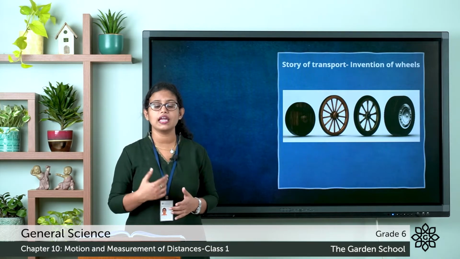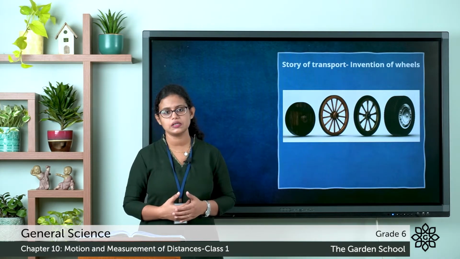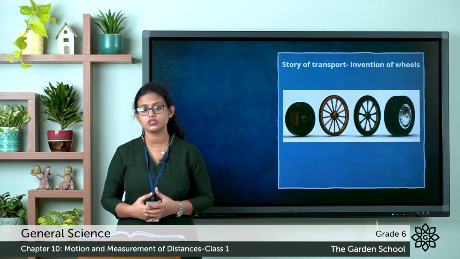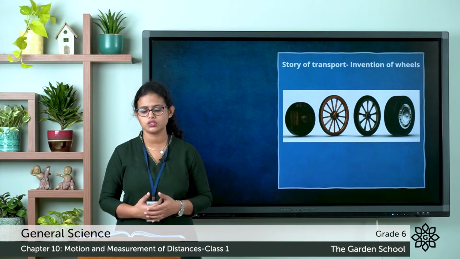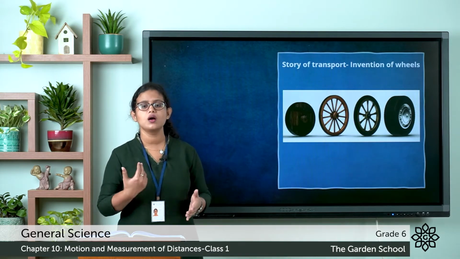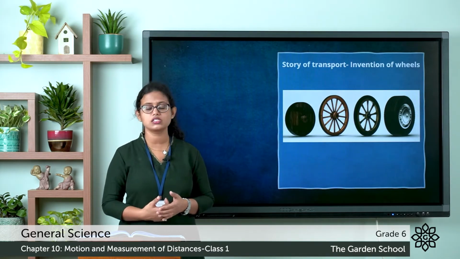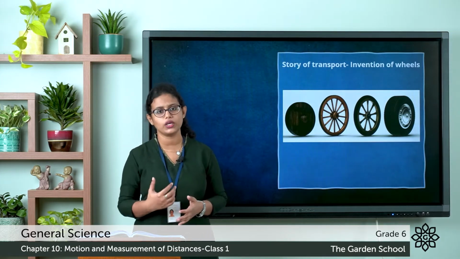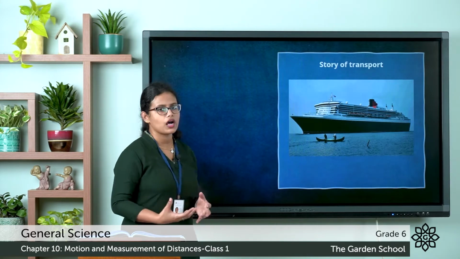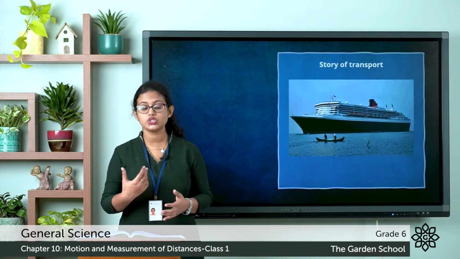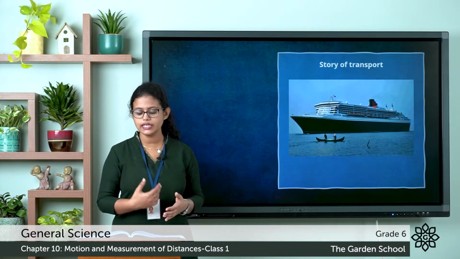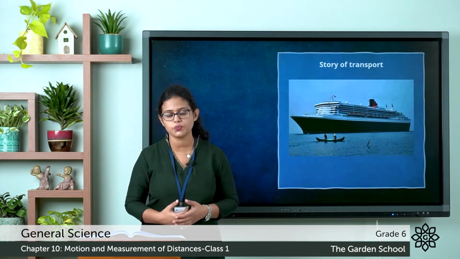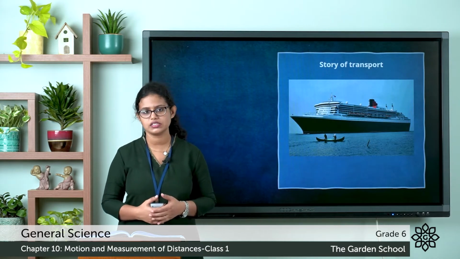Then comes the invention of wheels. The invention of wheels brought a great change in the mode of transport. So the horses, bullocks and camels were used to pull carts that are made of wheels. As time passed, large ships were built. Till the early 19th century, ships were the main mode of transport through sea routes.